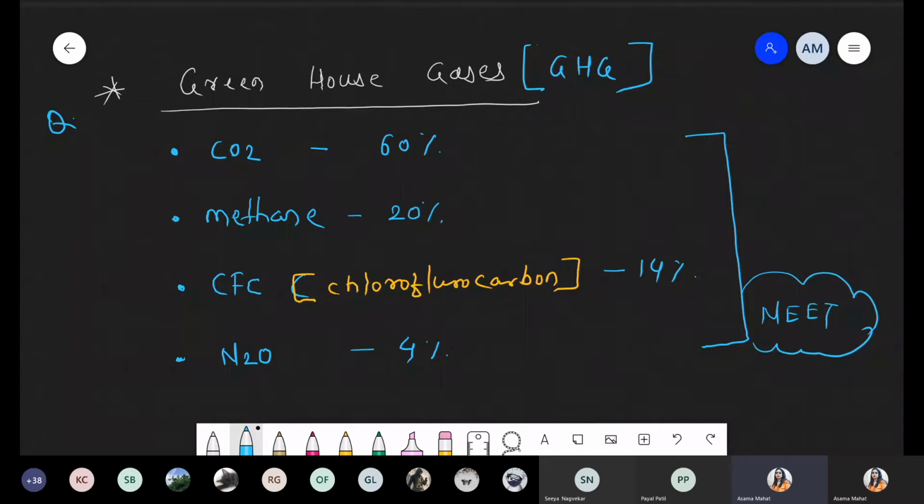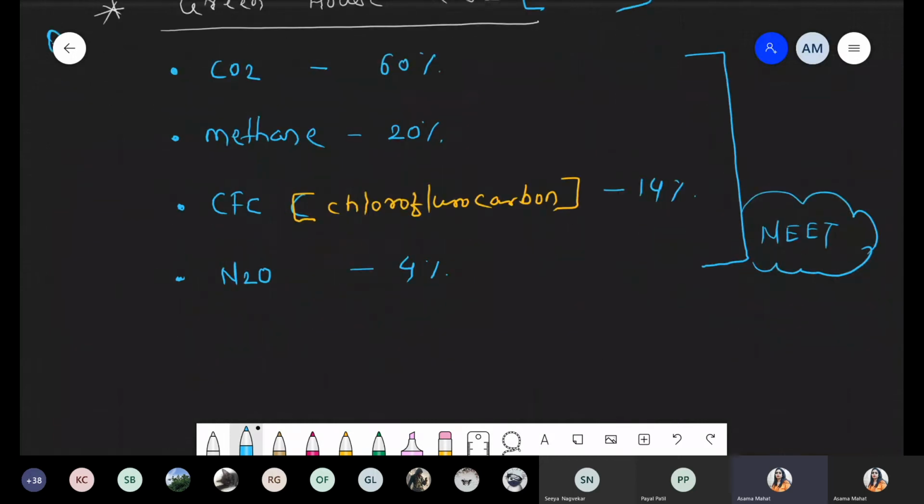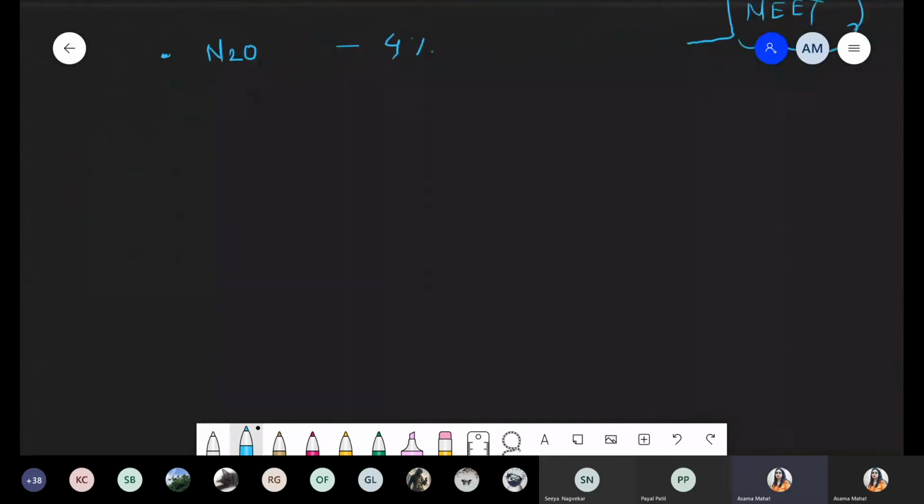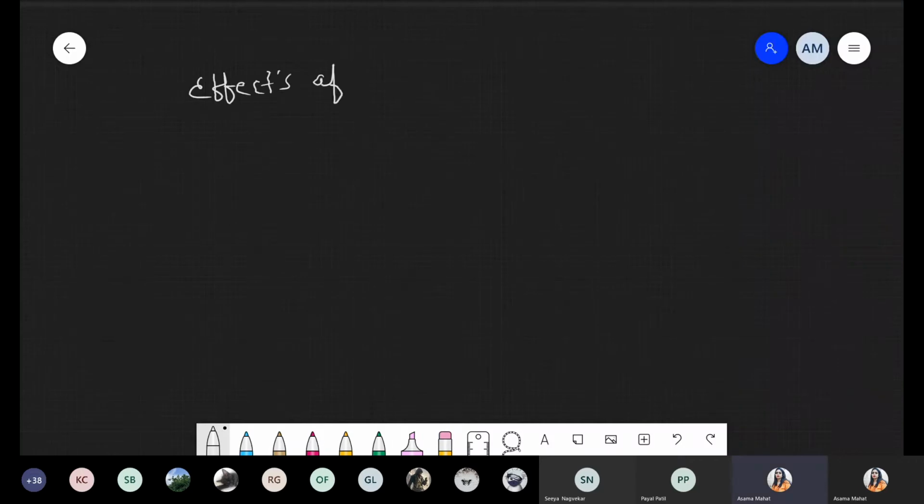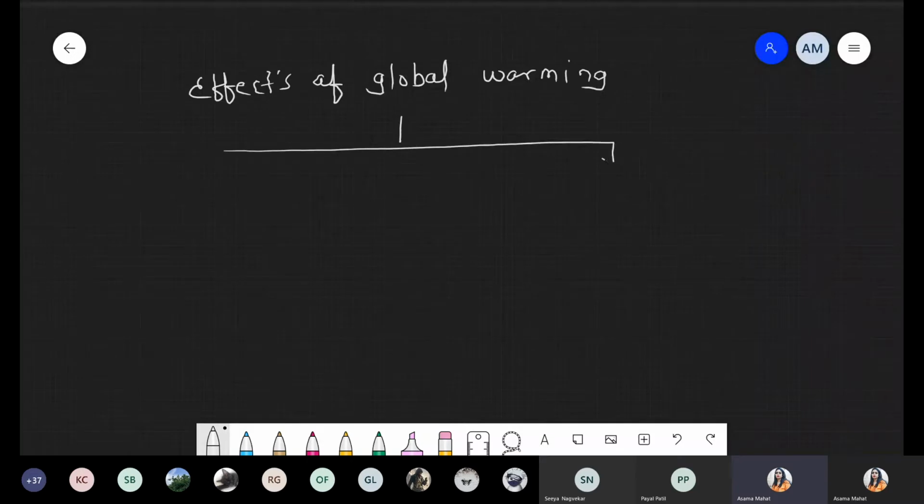Okay, chalo, very good. Now one question from this point. Next point. What is the effect of global warming? Chalo, so we continue to the next point. Effects of global warming, and we have to discuss positive as well as negative effects. So write down the title: Effects of global warming. We are taking two effects, the positive effect as well as the negative effect.